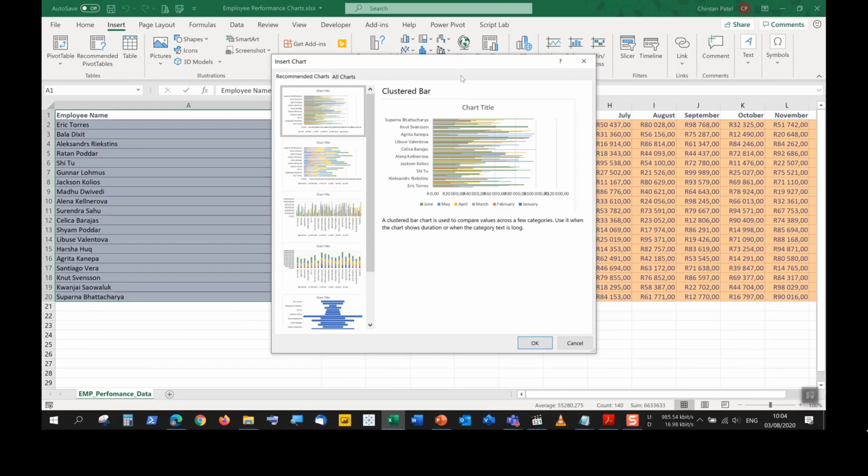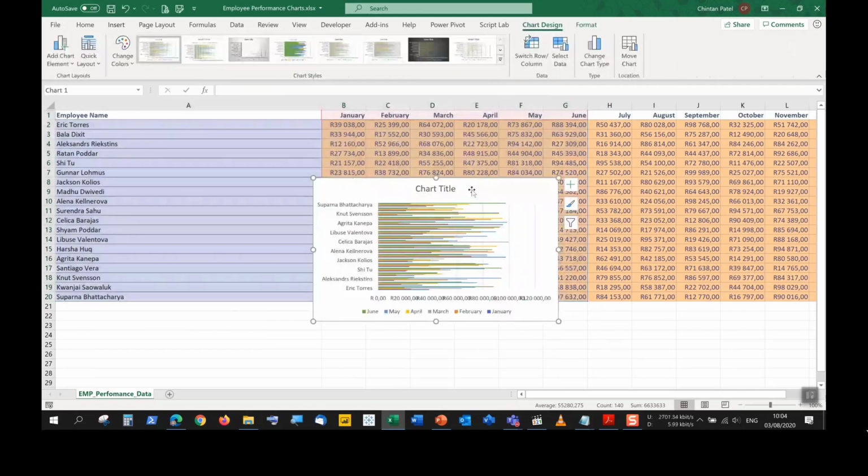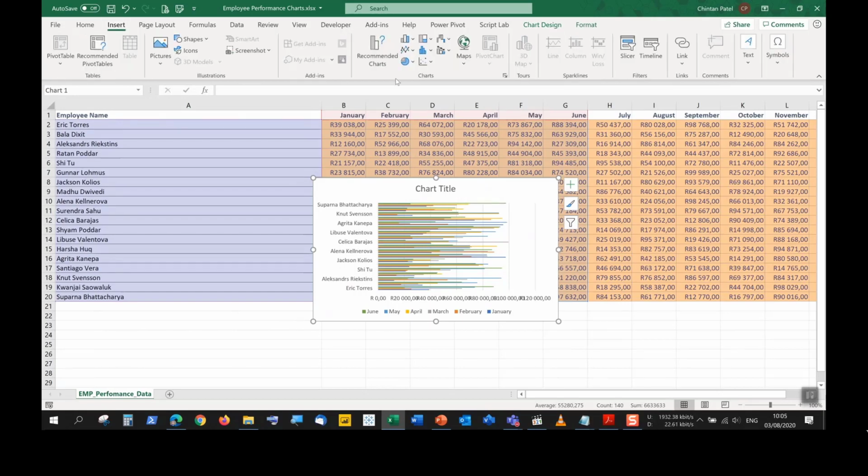What will go on the x-axis, what will go on the y-axis, what will go in the middle. Excel's really doing all the work for you. So I'm just going to choose this first recommendation, the clustered bar. I'm going to push OK, and that inserts my chart. So I'm not going to do much right now because I want to just talk about the other two ways to insert a chart.